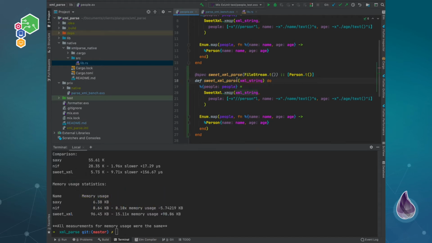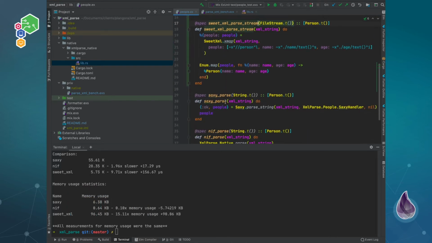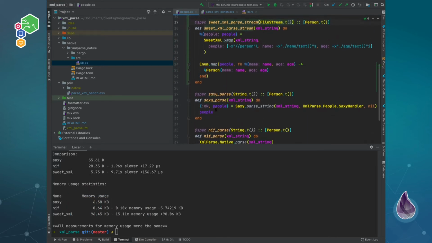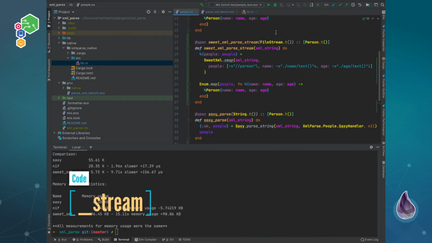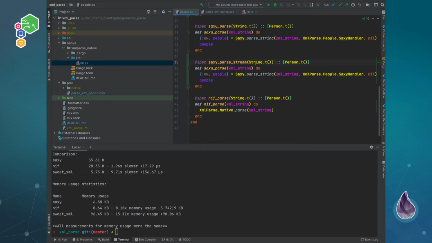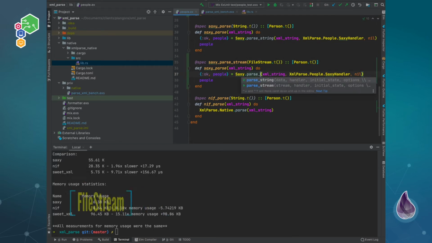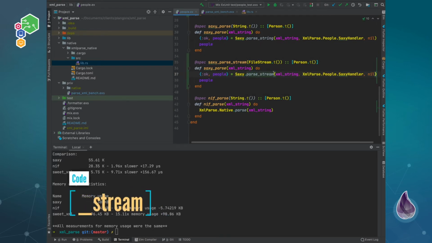And so parse stream, we can just change this over here. And this one we can basically do the same. Parse stream, and we'll just steal this over here. Instead of parsing a string, you can actually parse a stream.